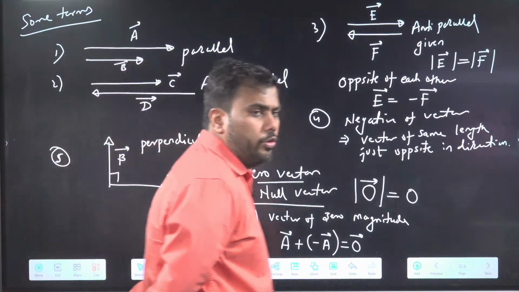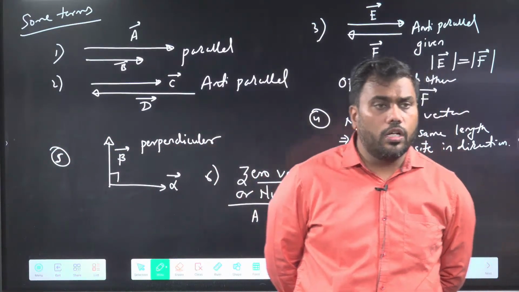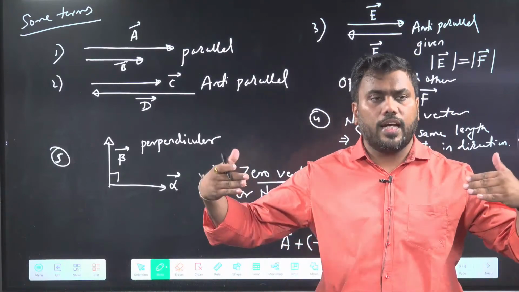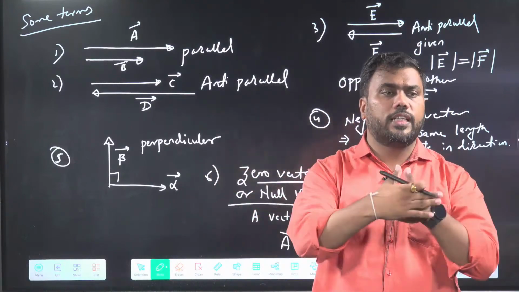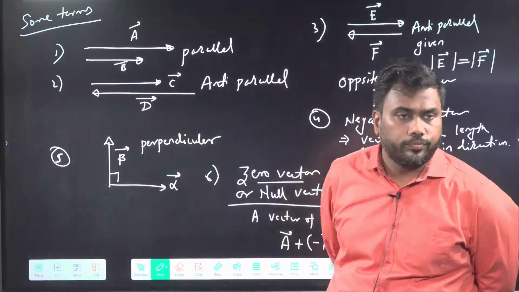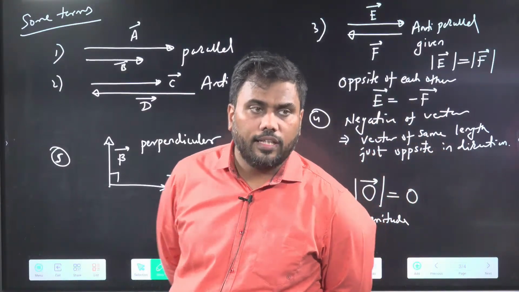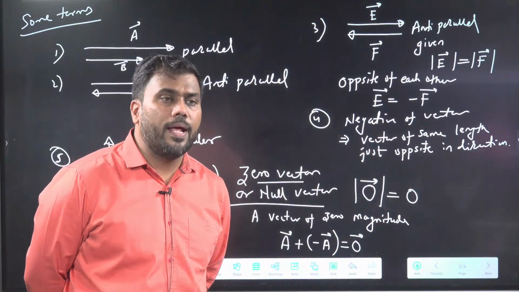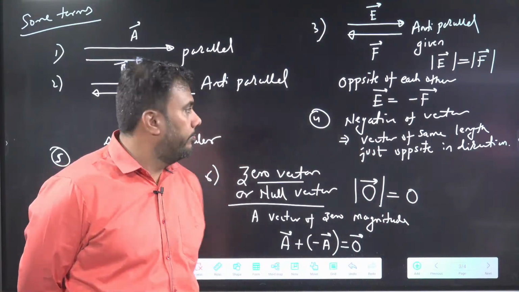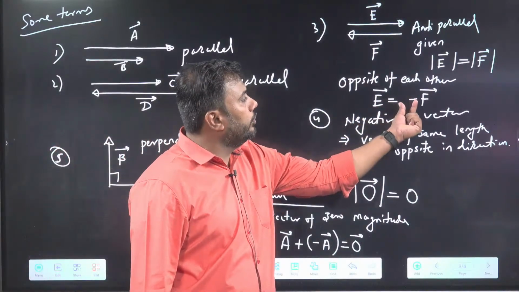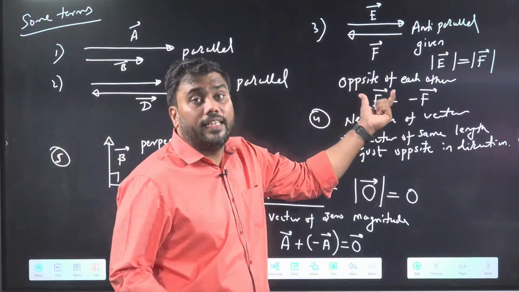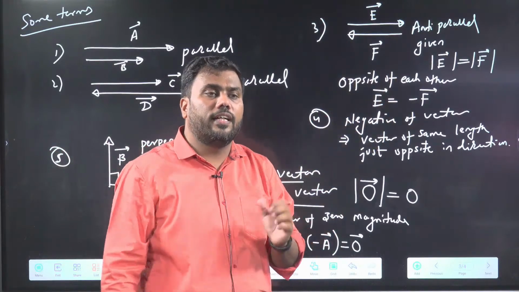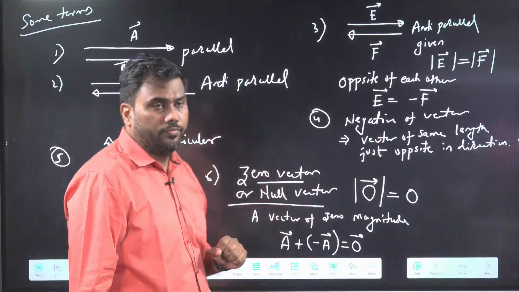A question is coming to me. Manish is asking, sir, are all opposite vectors anti-parallel vectors? Yes. Opposite means they are just directed oppositely. No, for anti-parallel we will not use negative sign. Negative sign will be used only for opposite vectors, negative vectors. So when length is also equal, we say vectors are negative of each other.